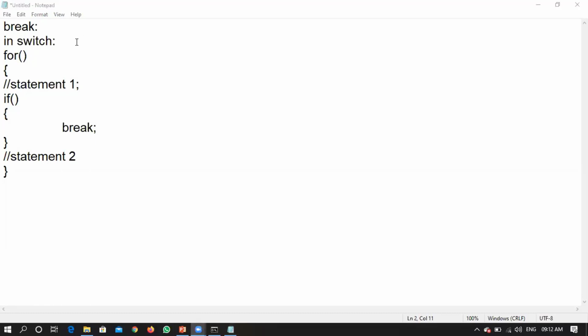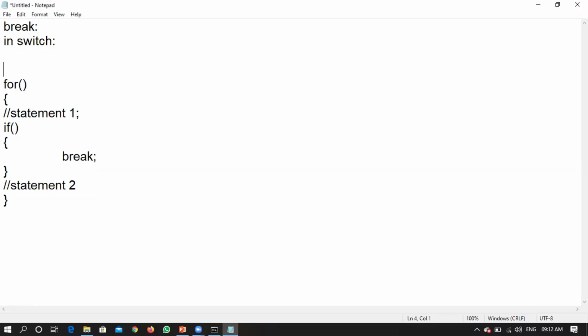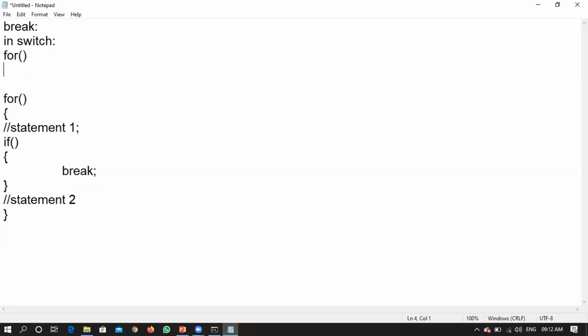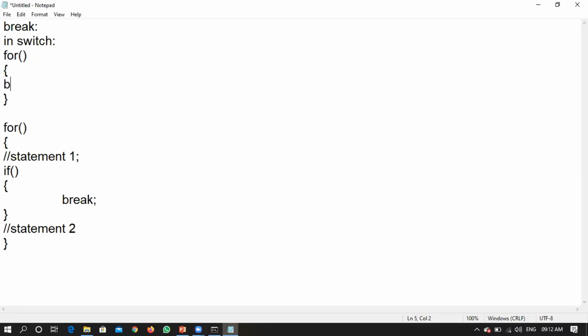Okay. Before asking this question, I might have asked you one more question. If I am writing a for statement, and within the for loop I am writing a break statement, will it come out of this for loop?